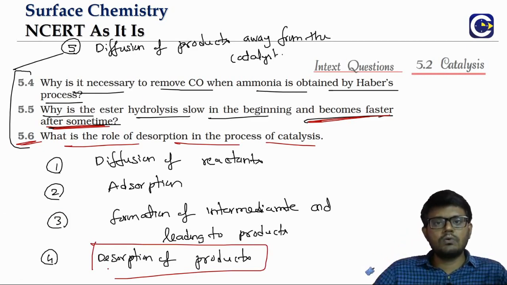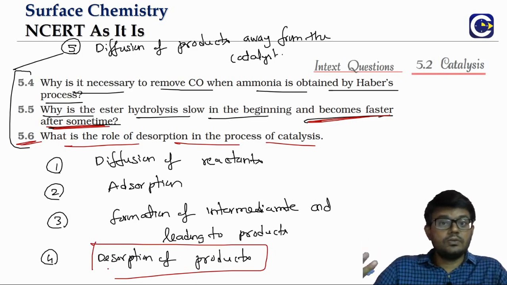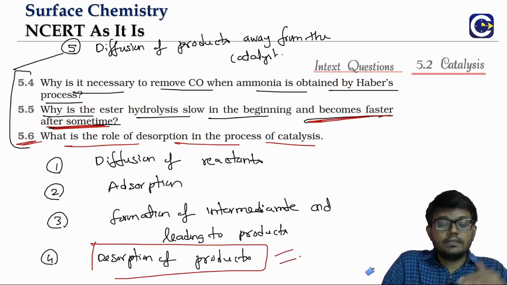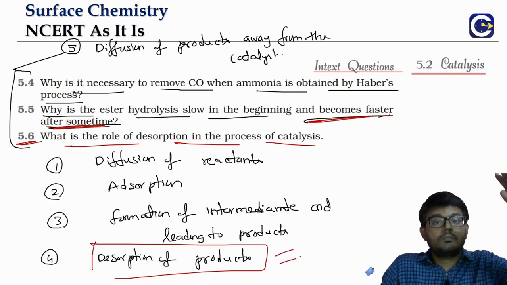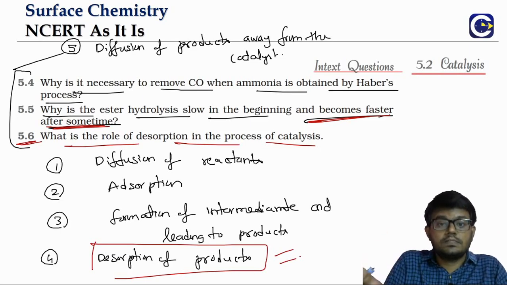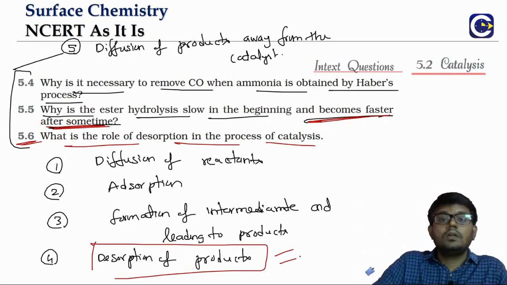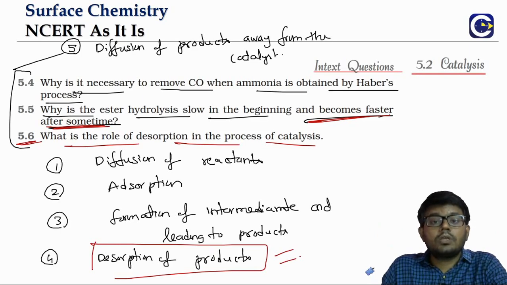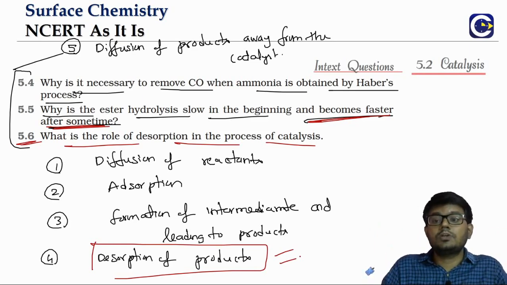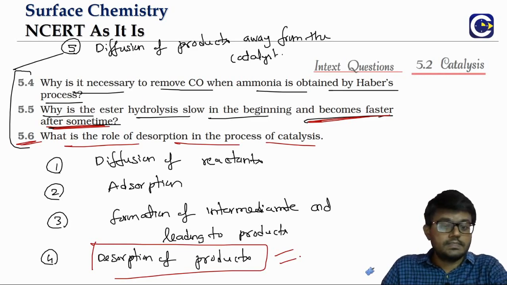It's only like one round, that's it. You cannot use it, right? So the desorption should be there so that the product formed will come out of the catalyst surface, and the catalyst surface is now available for the other reactant molecules to come and get adsorbed. So that is the role of the desorption in the catalysis process.